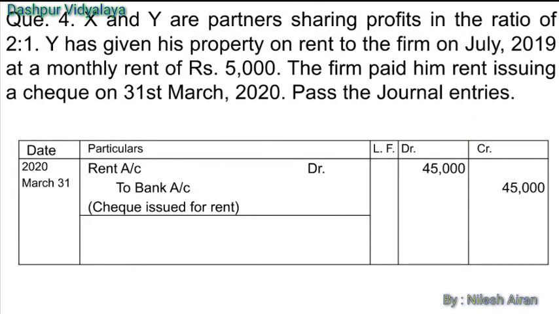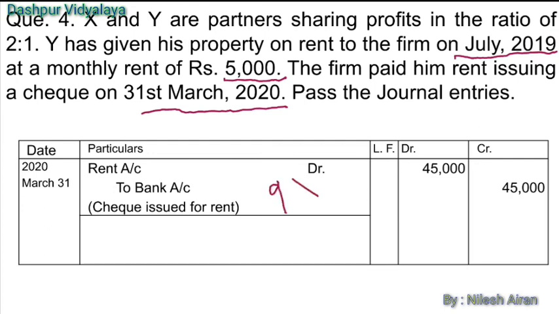Let's see the next question. Here we are given X and Y are the partners sharing profits in the ratio of 2:1. Y has given his property on rent to the firm on 1st July 2019 at a monthly rent of rupees 5,000. The firm paid him rent issuing a check on 31st of March 2020. Pass the journal entries. We are given here that the property was taken up on 1st July 2019. 5,000 rupee is the monthly rent. So the property has been taken up only for a period of 9 months.